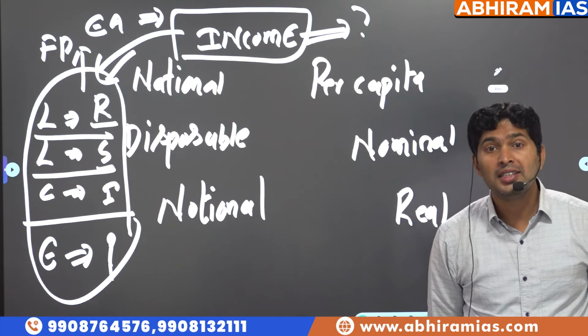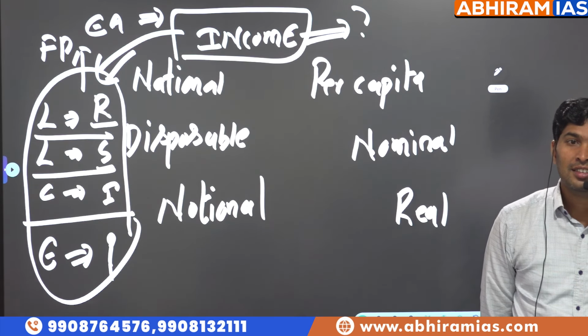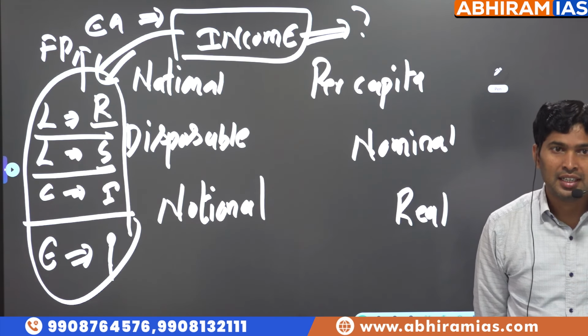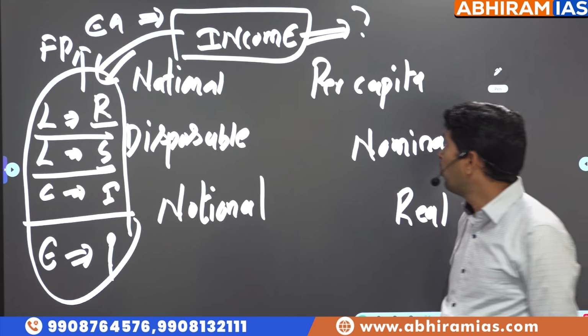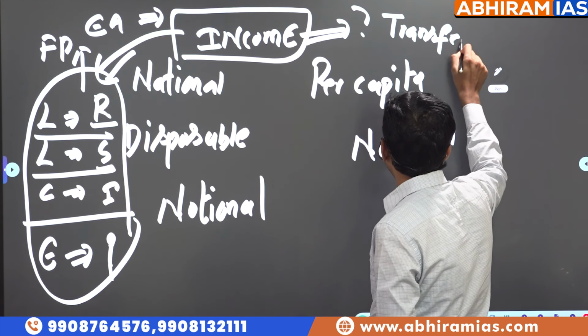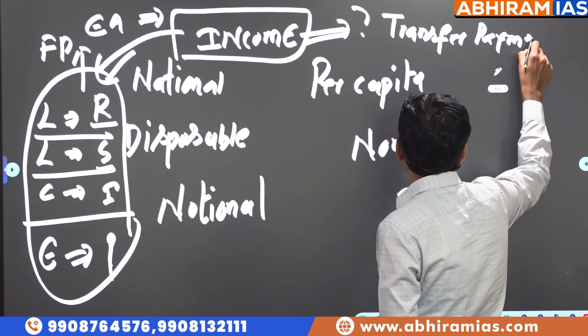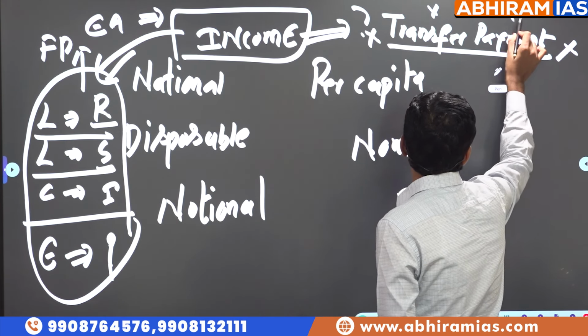We should not call it income because she is not producing any goods and services. She is not involved in any economic activity. It is called a transfer payment. So what is the meaning of transfer payment? Simply, funds are transferred from one account to another account. No economic activity, no production of goods and services.